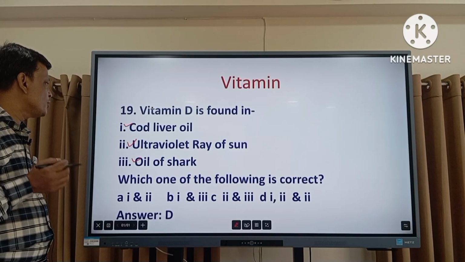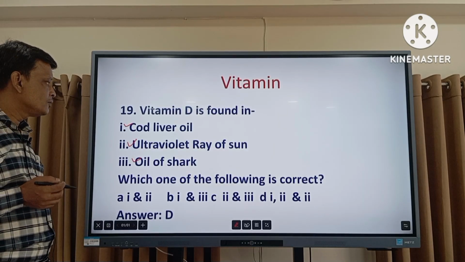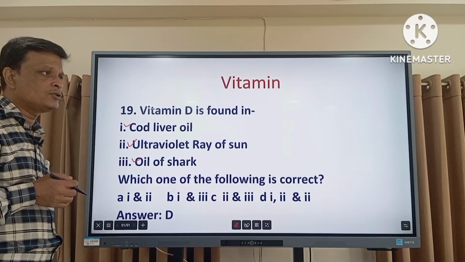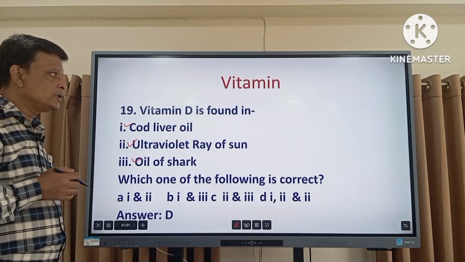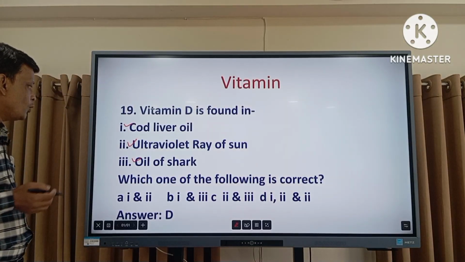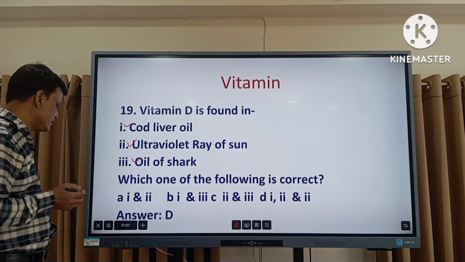Vitamin D is obtained from cod liver oil. It can also be obtained from sunlight. The cholesterol in human skin is converted into vitamin D with the help of the ultraviolet ray of the sun. Oil of the shark also contains vitamin D. So the right answer is D.